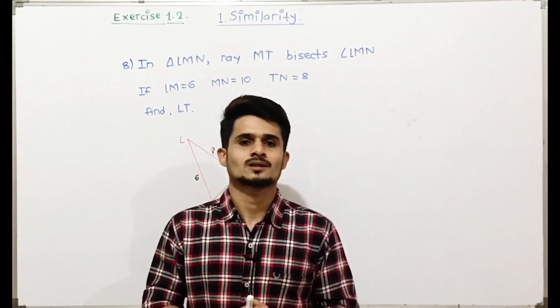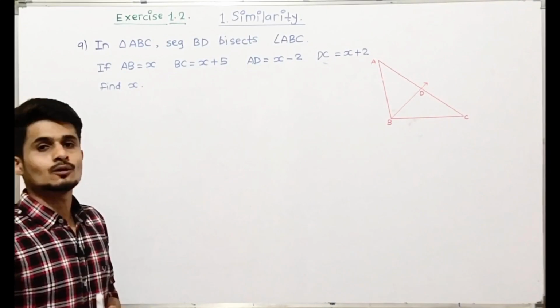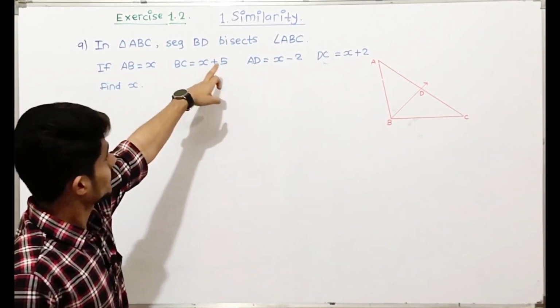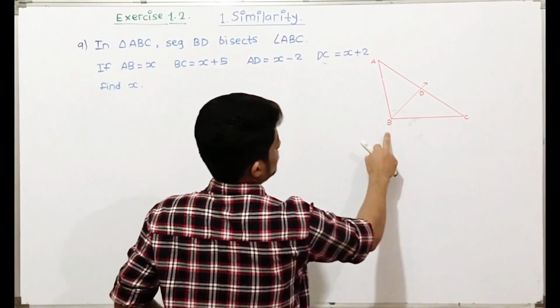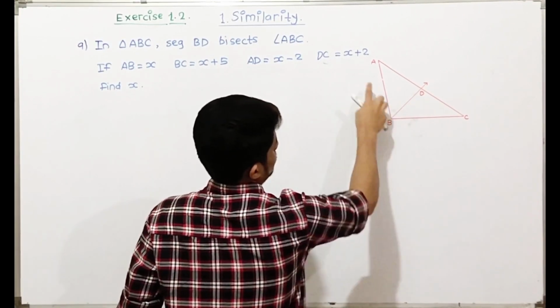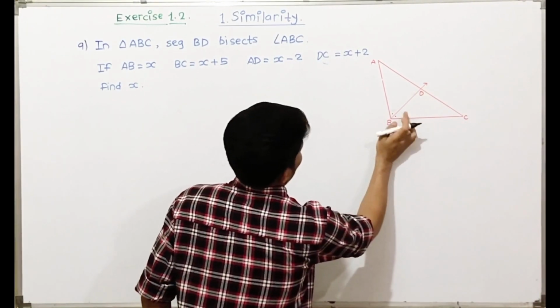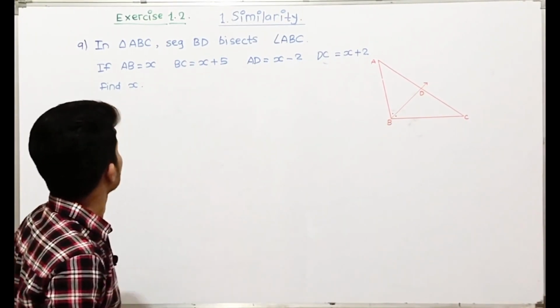Now we'll see question number 9. In triangle ABC, BD bisects angle ABC. That means it divides it into two equal angles.